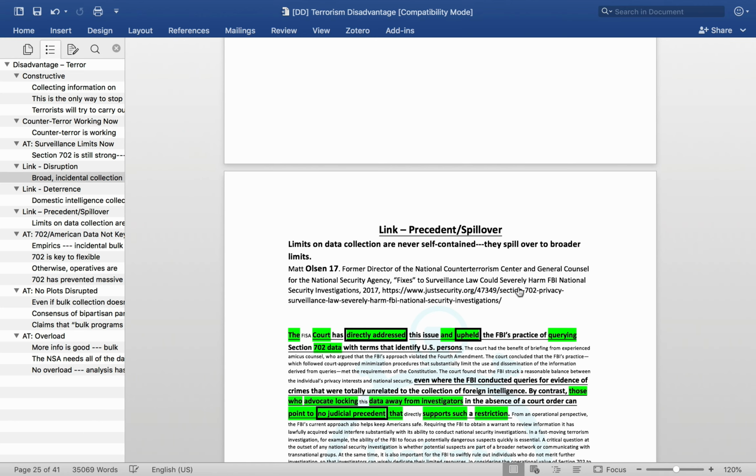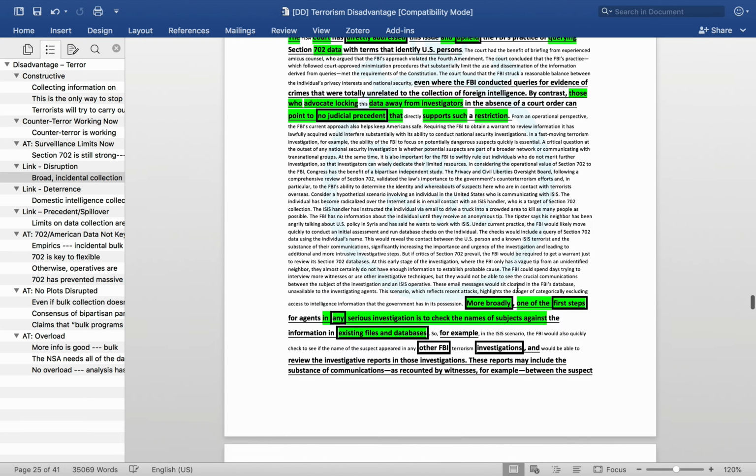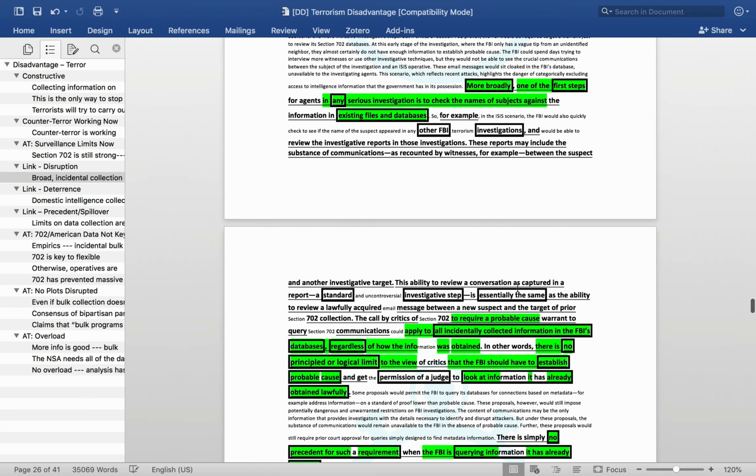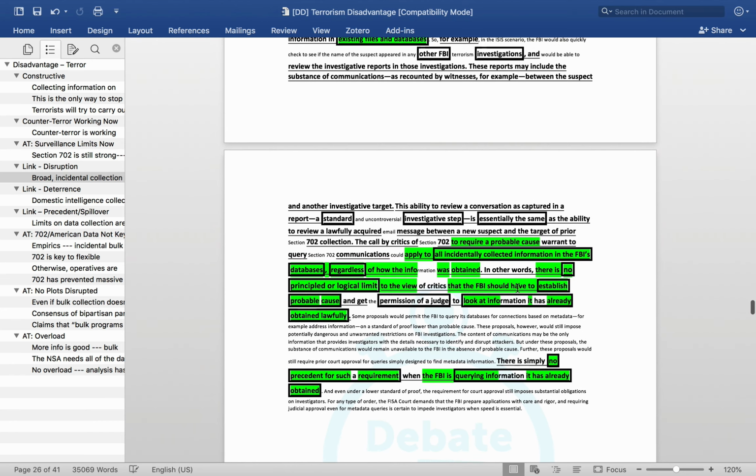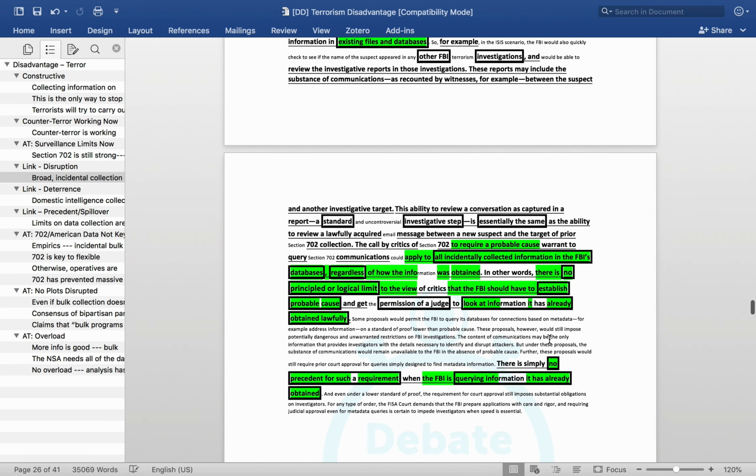This piece of evidence is not directly about court precedent, but it does establish the fact that small changes to surveillance can have later knock-on effects that end up restricting surveillance more than was ever intended. So that's what this Olson evidence talks about, that this would likely result in further changes, that if they end up accepting a restraint on what types of information they can collect, soon that will lead to other types of changes, such as information that can be queried within a database.